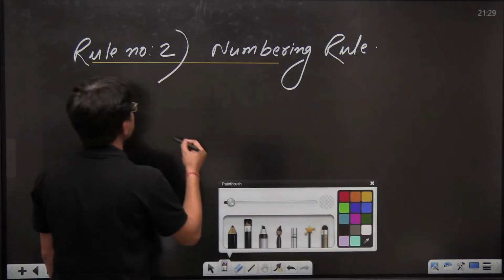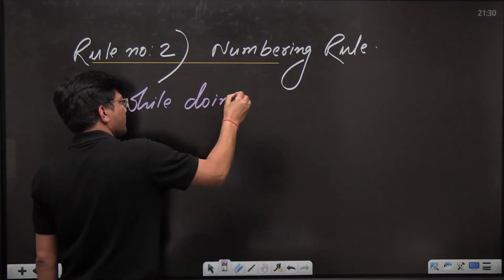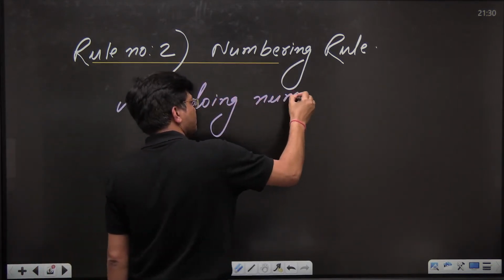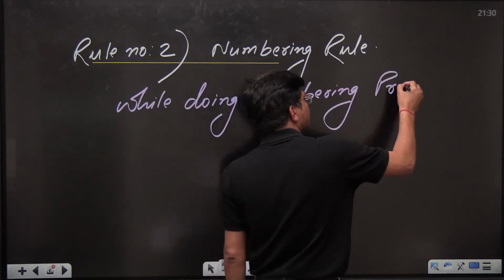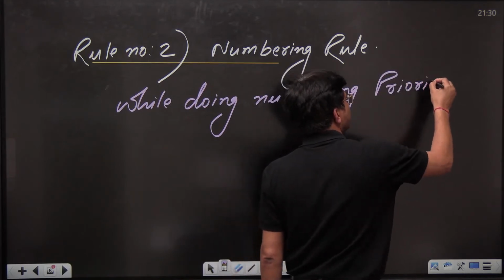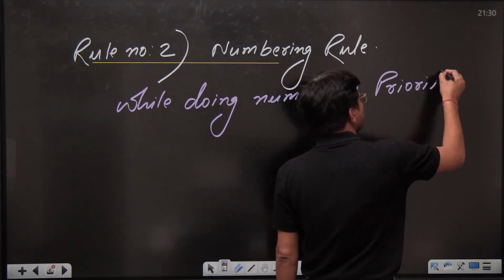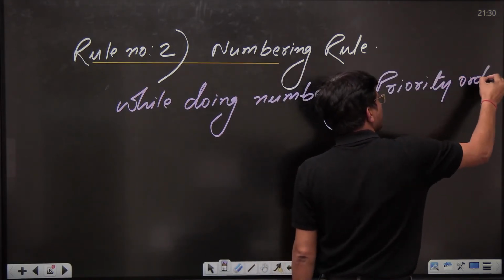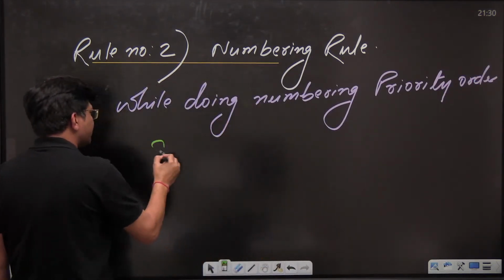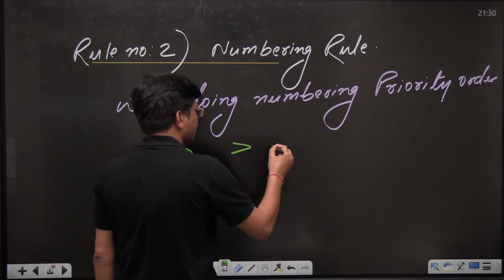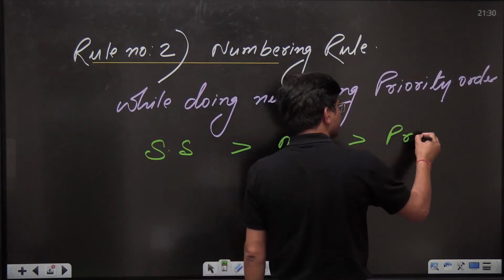While doing numbering, the priority order must be the SS, then multiple bond, then prefix.